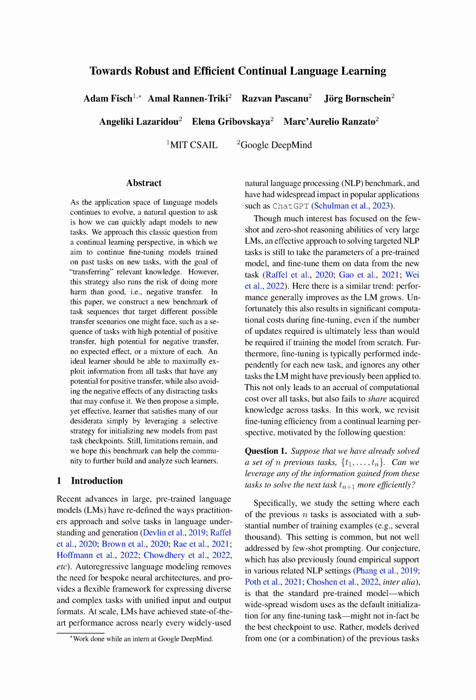We're particularly interested in situations where each of the previous tasks has a large number of training examples, a scenario that's common but not well addressed by few-shot prompting. We hypothesize that the standard pre-trained model, which is commonly used as the starting point for any fine-tuning task, might not be the best choice. Instead, models that have been fine-tuned on one or more of the previous tasks might serve as better starting points. This is based on the assumption that knowledge transfer happens through parameter initialization.